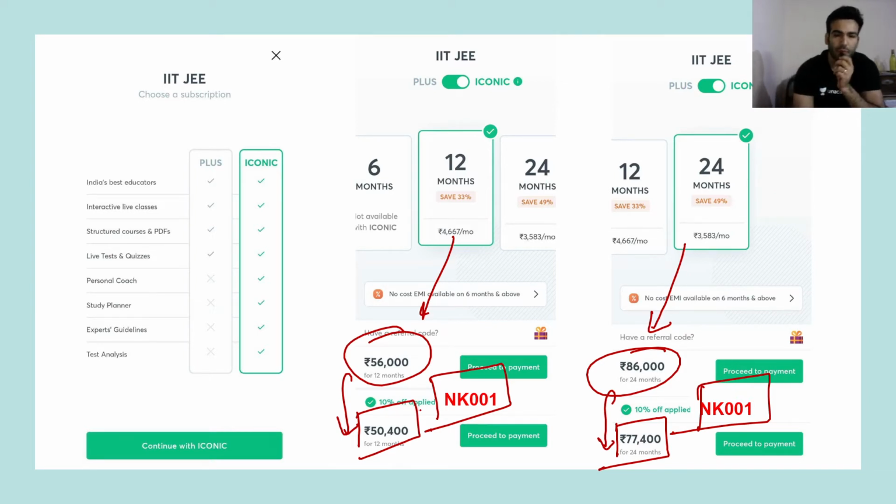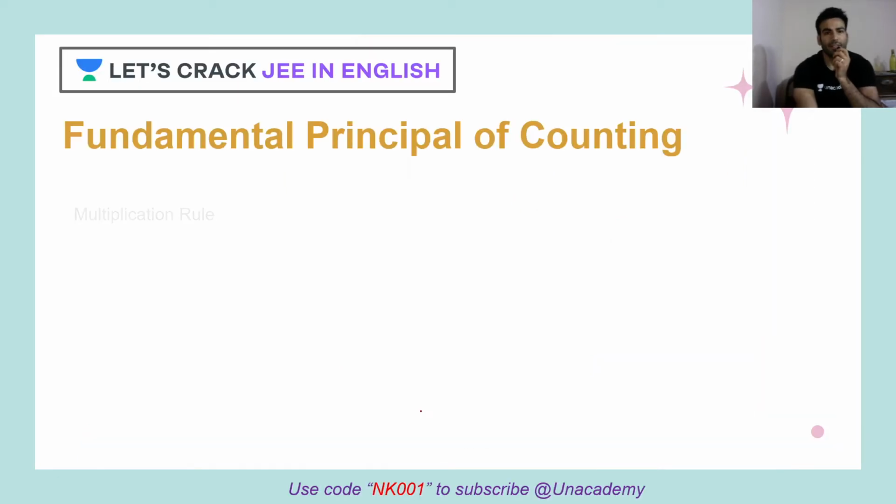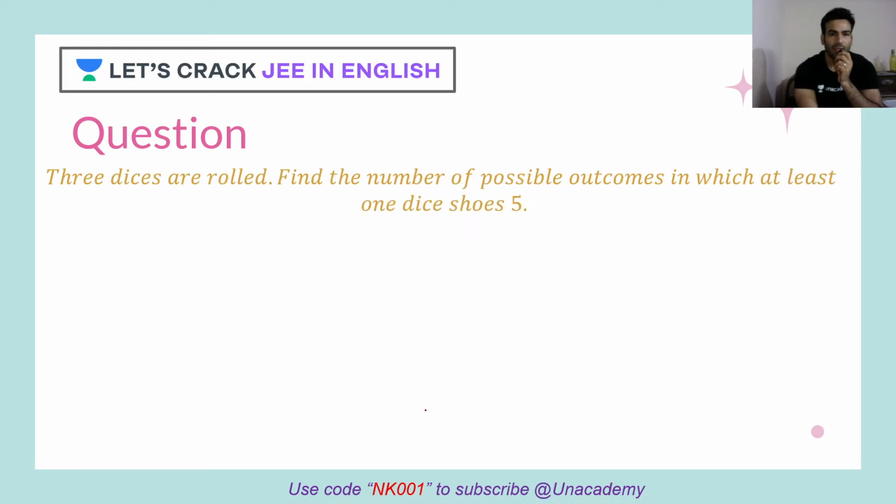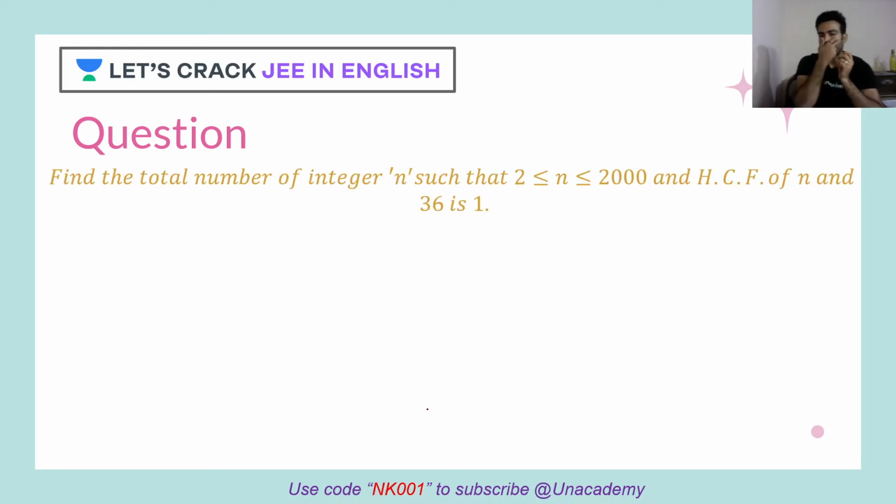Okay, so let's start the session where we left yesterday. I gave you guys homework. Yes, this was a question I gave you in homework. Tell me, how would you approach this question? The question is: find the total number of integers n such that n is between 2 and 2000 and the HCF of n and 36 is 1.